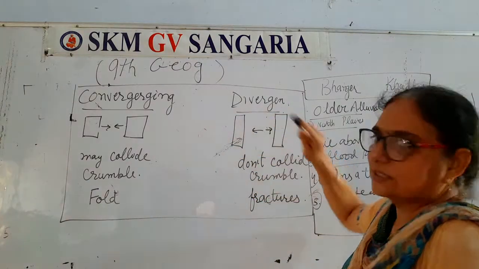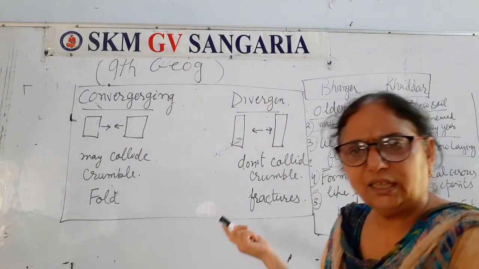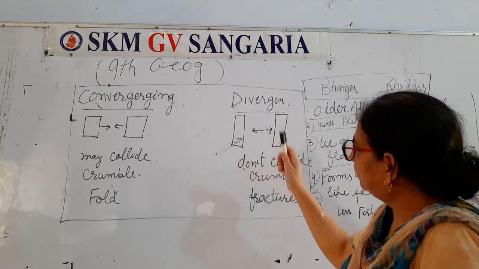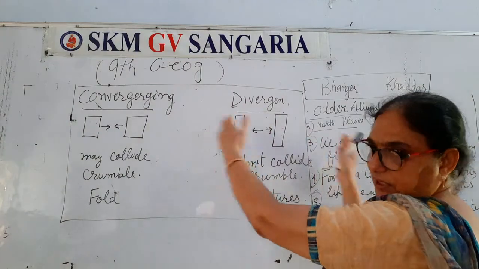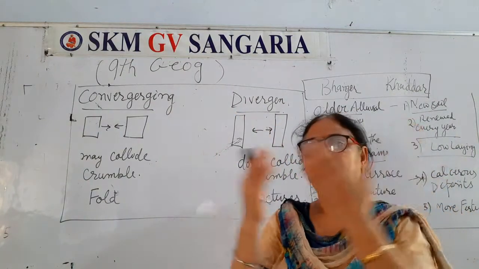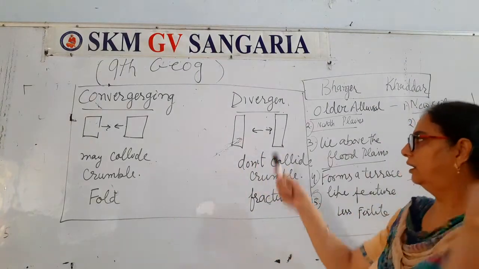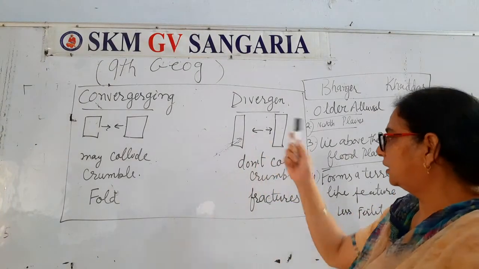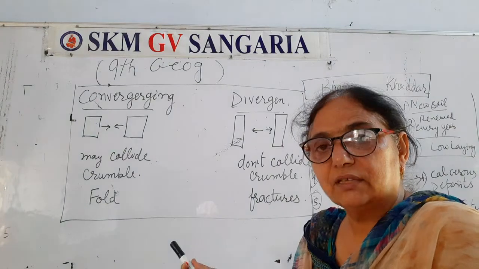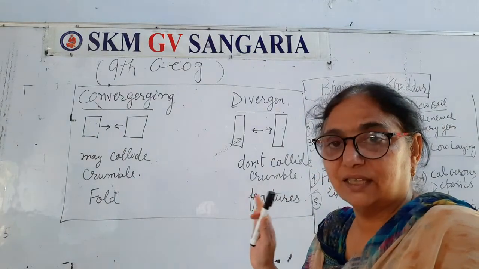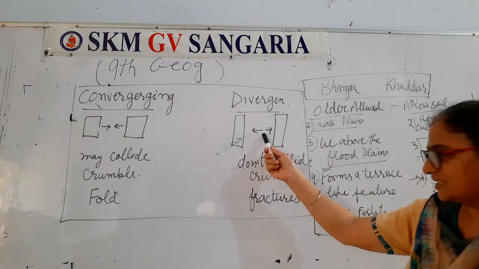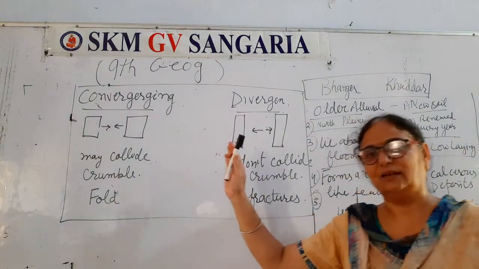Then this is divergence. Divergence, it is clear from the name. When earth plates are getting diverted from each other, right? I have given symbols for it with arrows also. Then, when divergence is there, this is divergence, not convergence, please take care.